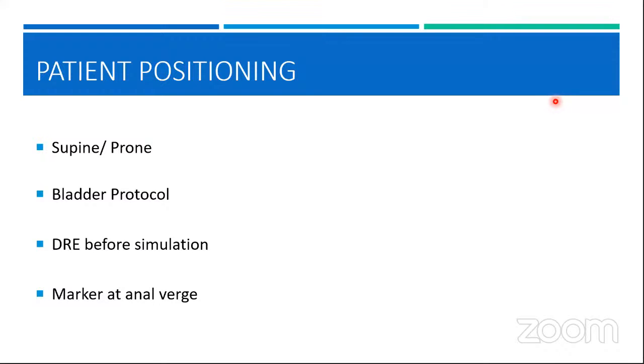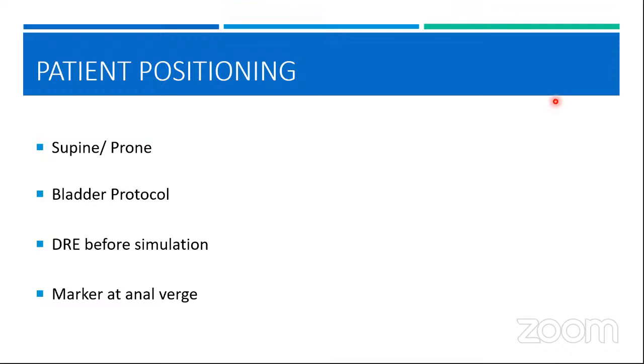What is important is that the position should be reproducible. The patient should be comfortable. So based upon that, you may take any position. The bladder protocol is important, and it is the one which is always followed in all the pelvic sites: you ask the patient to void. Then you can ask the patient to take nearly 400 ml of fluid. And after around 40 minutes, you can simulate your patient.